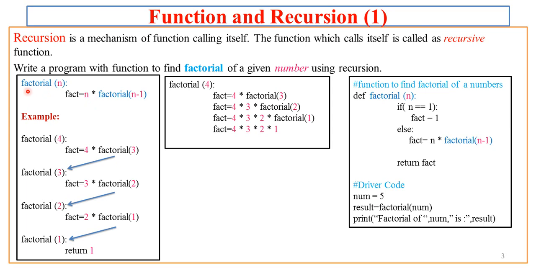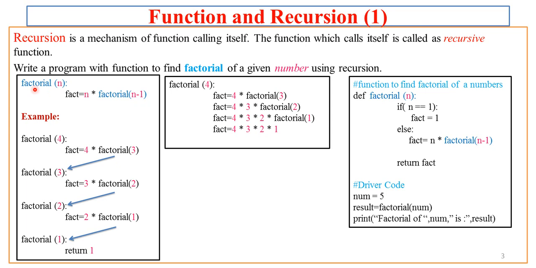For example, we have a function called factorial of n, which calculates the factorial of n. In this I have written only a single line of code, that is fact is equal to n into factorial of n minus 1. If you see carefully, we are calling the factorial function within this function itself by passing a different parameter.